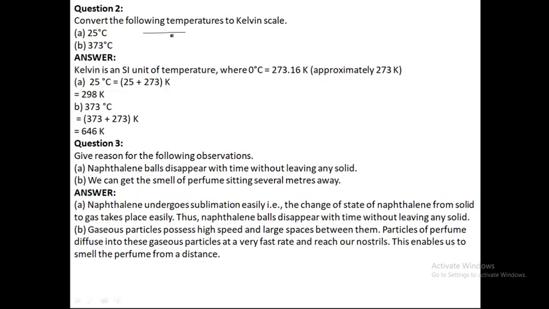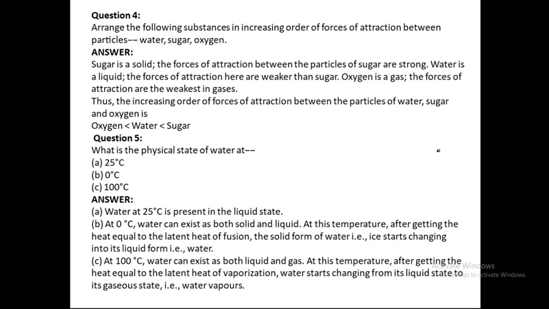Next, we have to convert the following temperature into the Kelvin scale. That means we just add 273 to it, and get the answer. Now give a reason why the naphthalene ball disappears with time. Because naphthalene undergoes sublimation. What is sublimation? The change directly from solid into gaseous state. Since it changes directly from solid into gas, it does not leave any solid, and all of it gets converted into gas. We can smell the perfume sitting several meters away. Why? Because perfumes are mostly gases, and gases can easily diffuse.